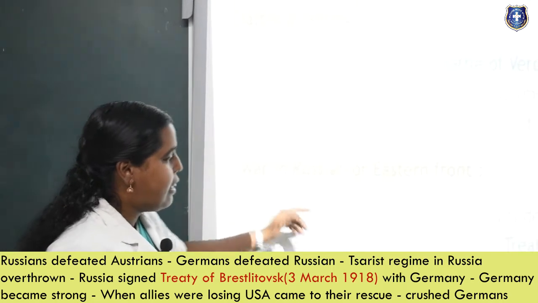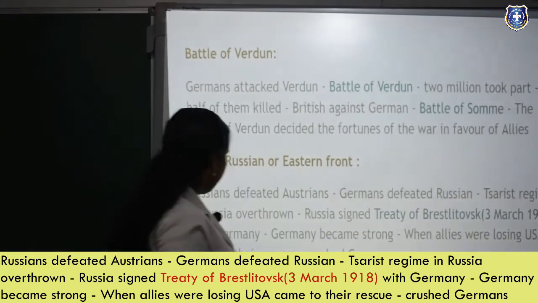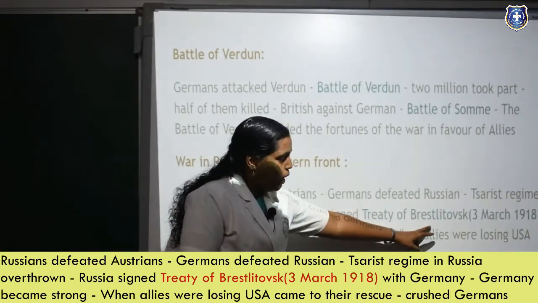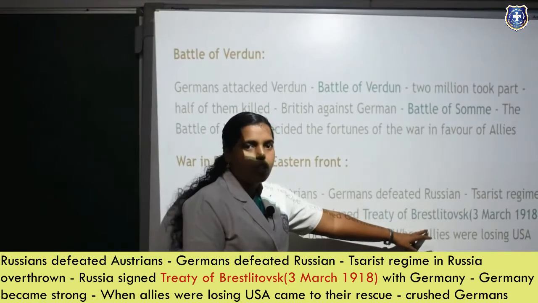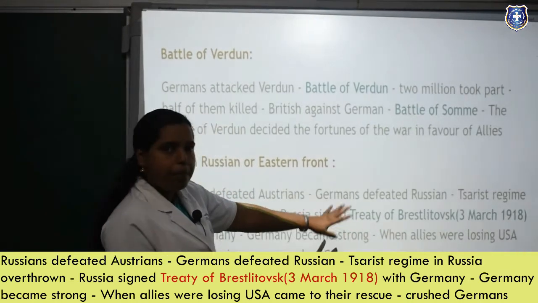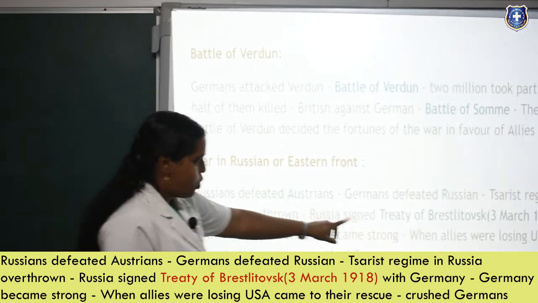So they were getting defeated in this battle again. So Tsar's regime in Russia was overthrown. Russia signed the Treaty of Brest-Litovsk on 3rd March 1918. Such treaties and their dates are a very important thing for the timeline, and for the 1 mark basis. Please go through it. Treaty of Brest-Litovsk.